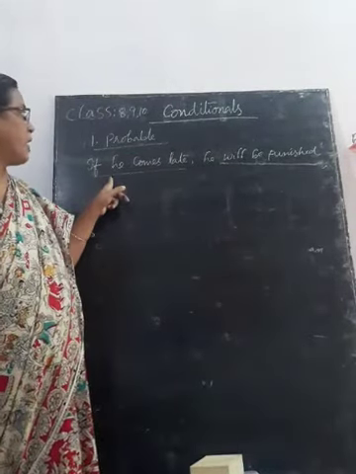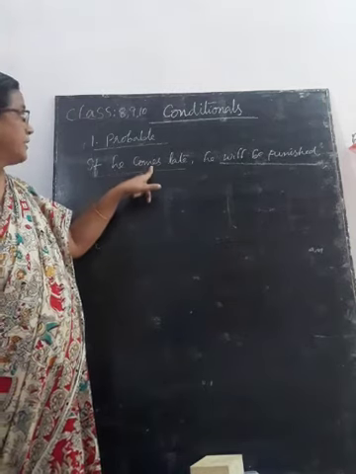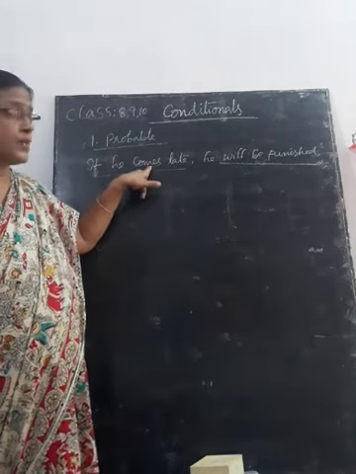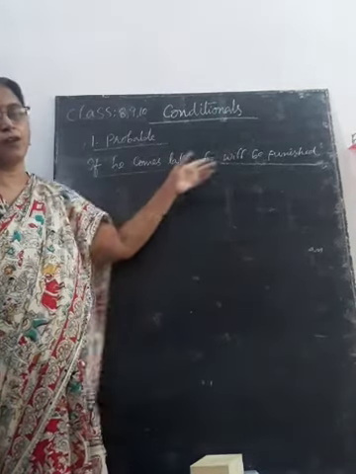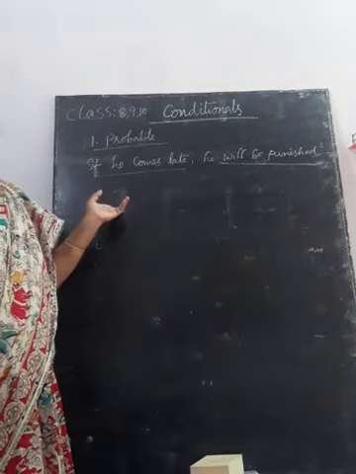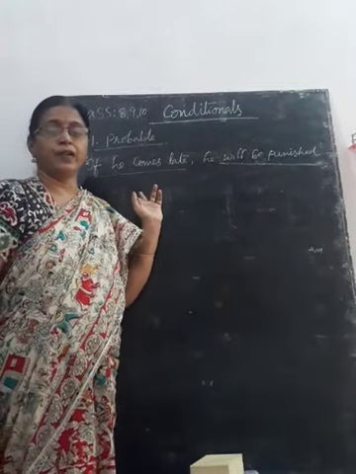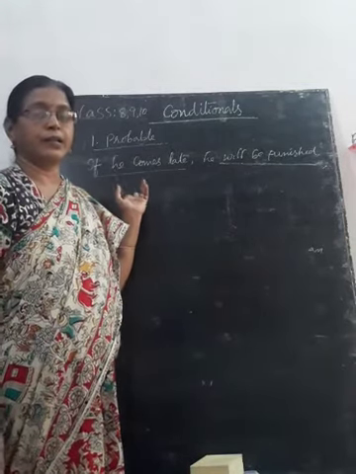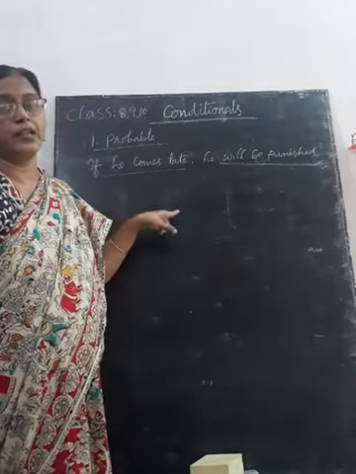In the first kind of conditional sentence, the if part contains simple present tense and the main part contains simple future. Simple present tense is followed by simple future, and this expresses a condition. There is a possibility to happen, and it may or may not be fulfilled. It can happen in real life. So it is called a probable conditional sentence.